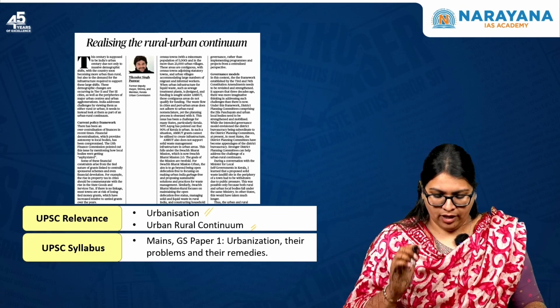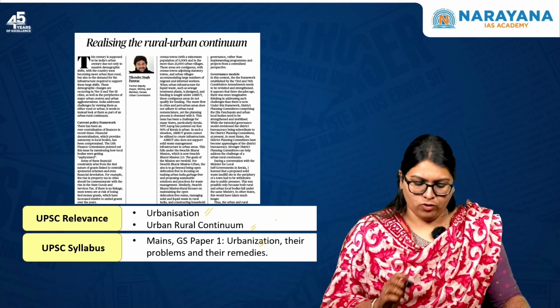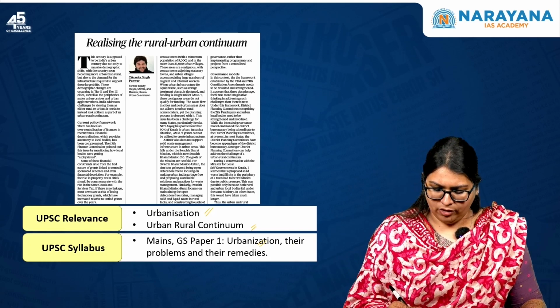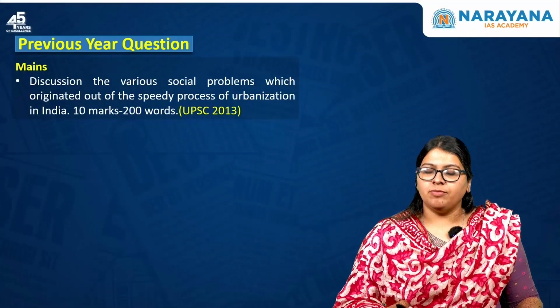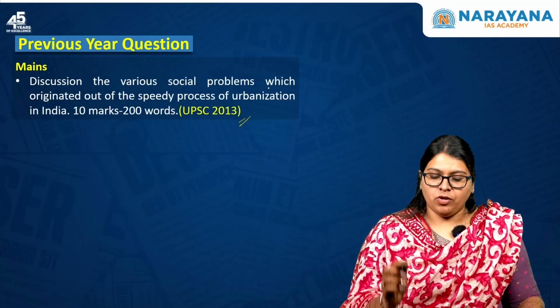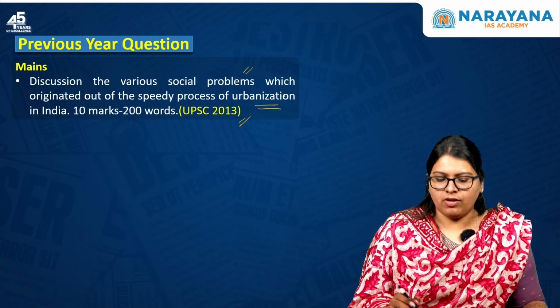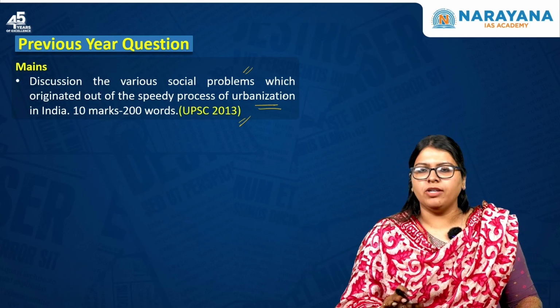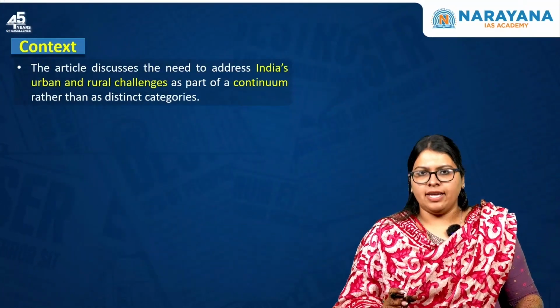Here we'll be discussing urbanization, which we can map to GS paper 1 under the mains examination, their problems as well as the remedies. Now moving forward, there has been a previous year question asked in 2013 with respect to the various social problems which originated out of the speedy process of urbanization in India. So this particular topic becomes very, very important as it has already been asked in the exam once.